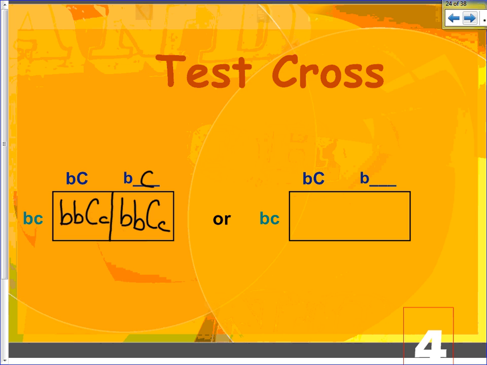If this was a little c, well, now we have two possible phenotypes for our plant. But again, making the Punnett squares easier allows you to do that, and that way you don't have to do those huge 16 square Punnett squares.